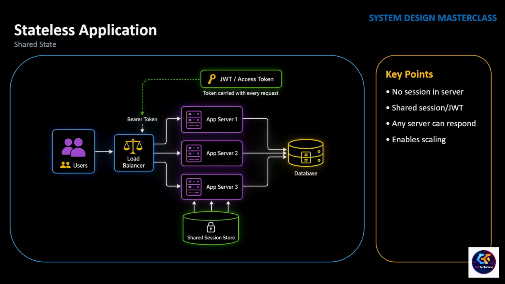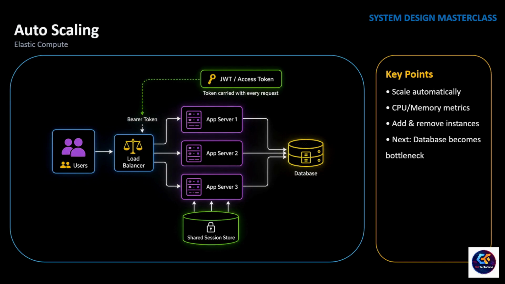Traffic is not constant throughout the day. Sometimes we have 10 servers sitting idle. Other times even 20 servers are not enough. So instead of manually adding and removing servers, can the system scale automatically? Our application is now running on multiple stateless servers. Adding a new server is easy. Removing one is just as easy. But there is still one problem. Who decides when to add a new server?